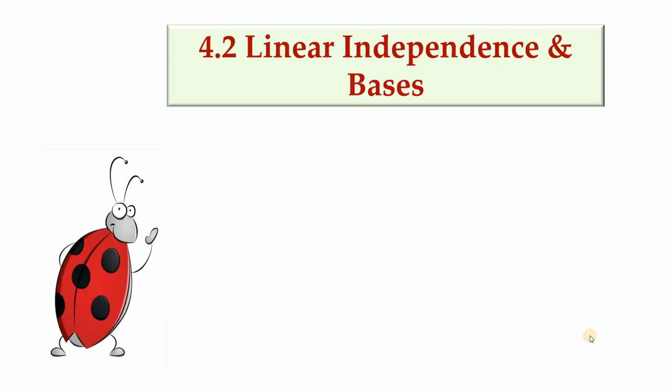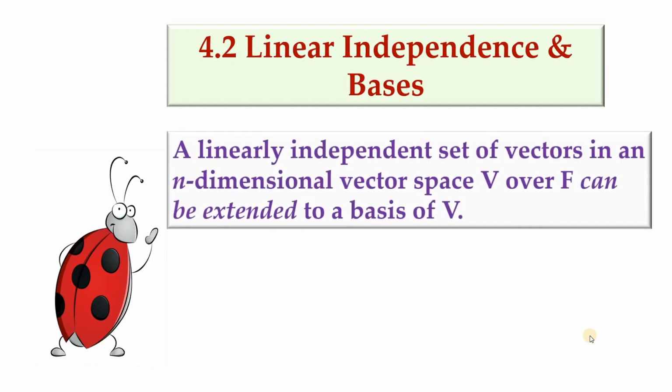In this video, we will establish two results. The first one is: a linearly independent set of vectors in an n-dimensional vector space V over F can be extended to a basis of V. We have already proved in one of the videos that if we have a set of vectors spanning, a basis can be extracted. So from a set of spanning vectors, a basis can be extracted, but from a set of linearly independent vectors, we can extend that to a basis.